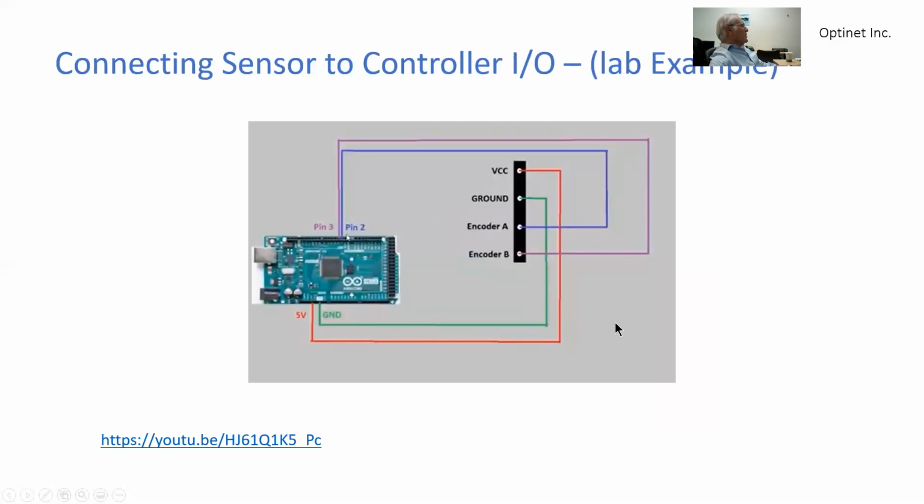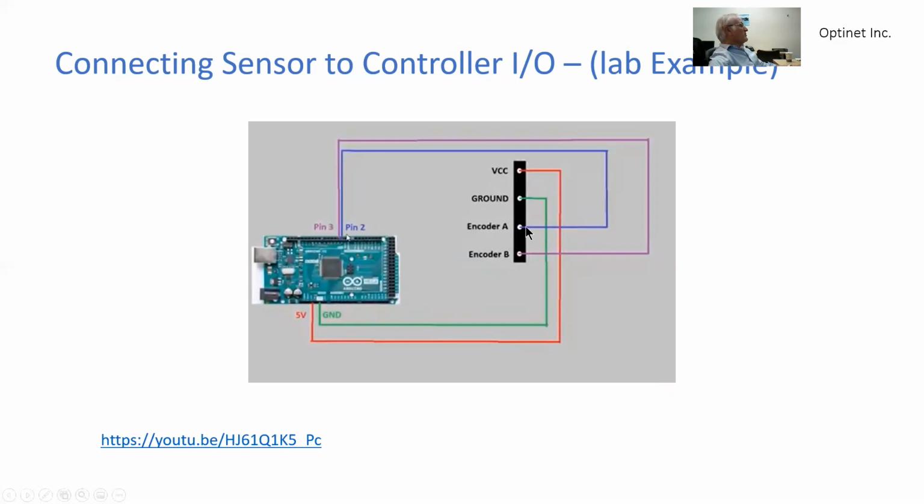These two signals are often called the A quad B, quadrature signal. We see over here how we may control the system by incorporating the signals into a microcontroller. This particular one is the Arduino Uno, which we will use in the lab experiments.